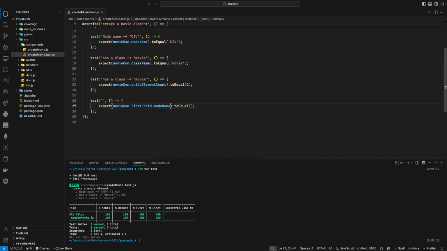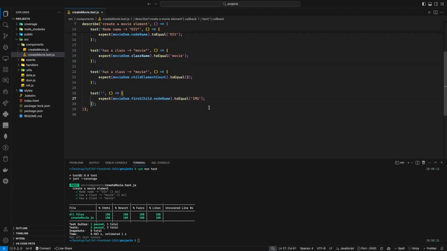So what must the first child's node name be? Image. All caps, IMG. And yeah, I can also test how many children this has, no, it has no children. What else? First child. So I'm testing, okay, first child. What should the first child be?